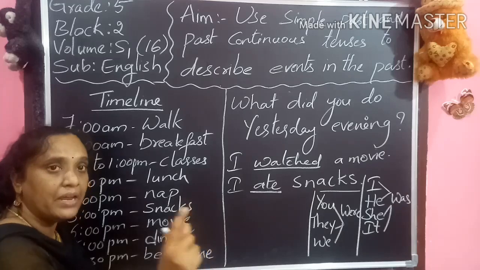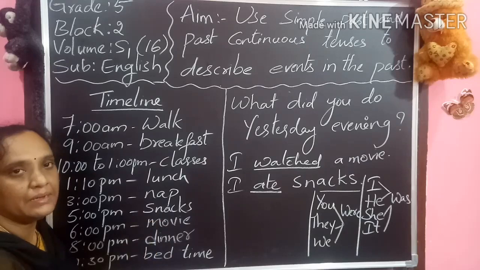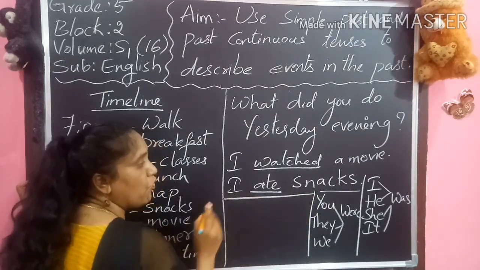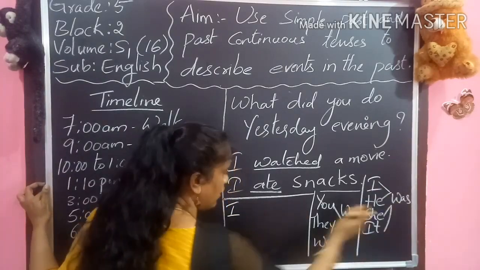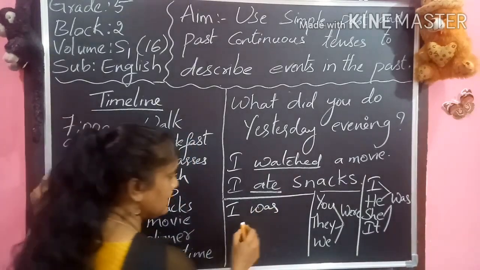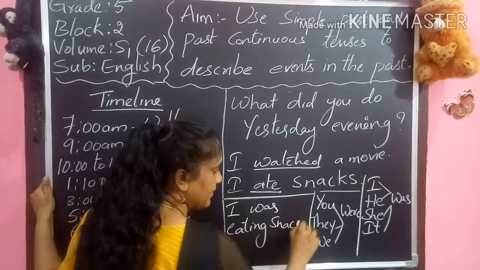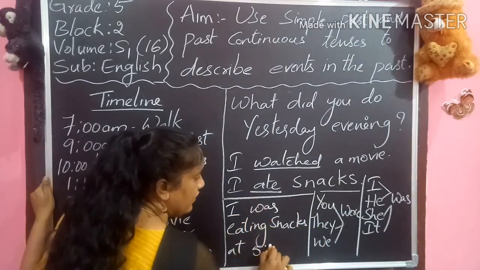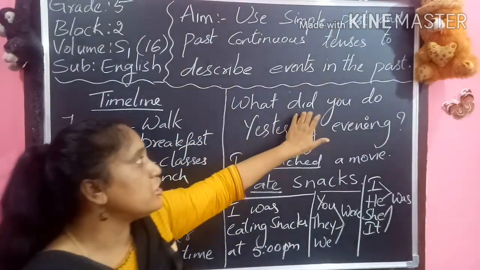What were you doing at 5 p.m.? When I ask what were you doing, your answer must be I was, because with I we get was. I was eating snacks at 5 p.m.